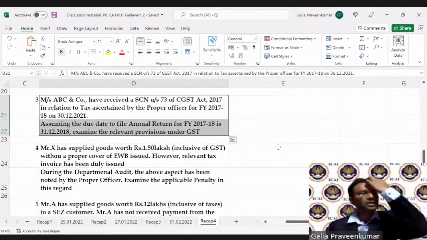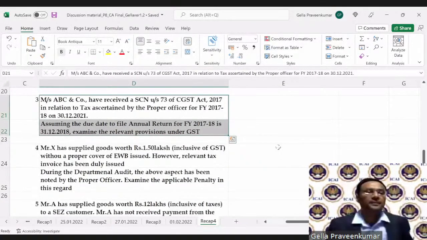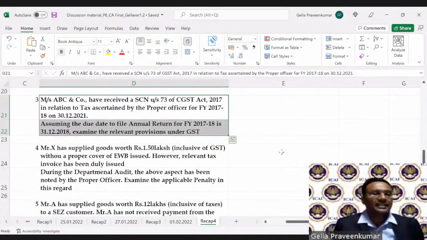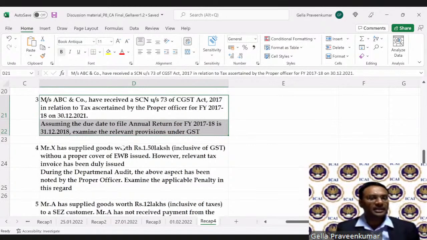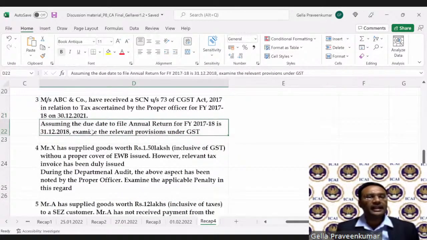So Mrs. ABC and Co. have received a show cause notice under 73 in relation to the tax ascertained by the proper officer for financial year 17-18 on 30th December 2021. Assuming that the due date to file annual returns for financial year 17-18 is 31st December 2018, examine the relevant provisions under GST law.